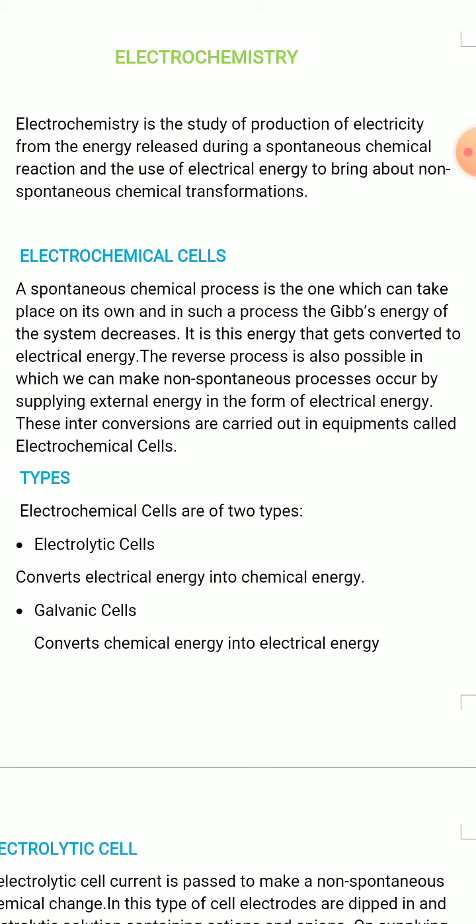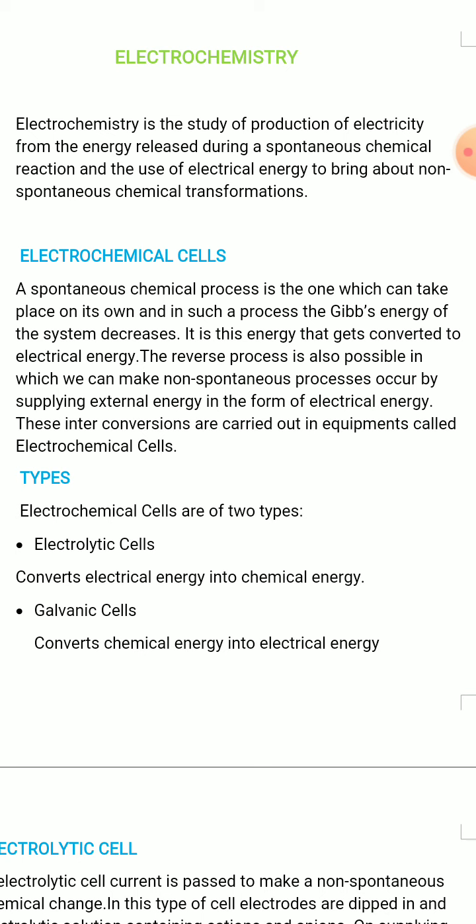It is this energy that gets converted into electrical energy. The reverse process is also possible, in which we can make non-spontaneous processes occur by supplying external energy in the form of electrical energy. These interconversions are carried out in equipment called electrochemical cells.